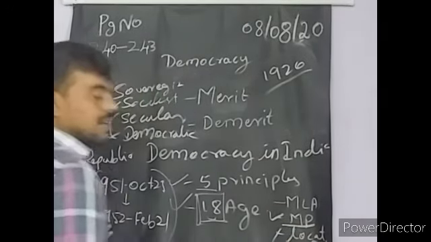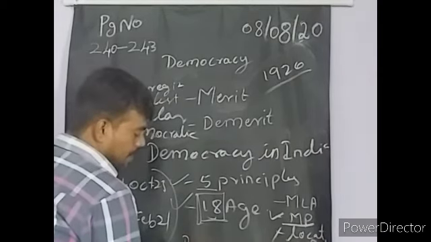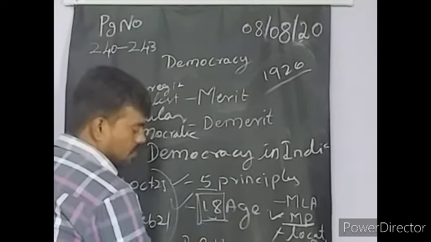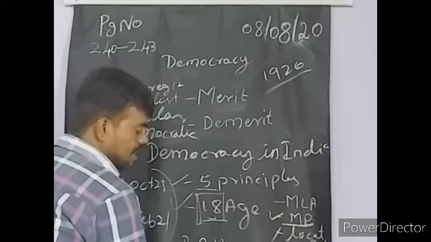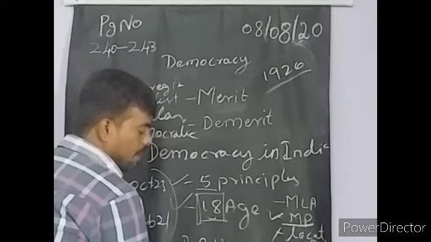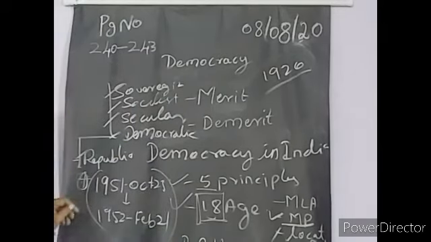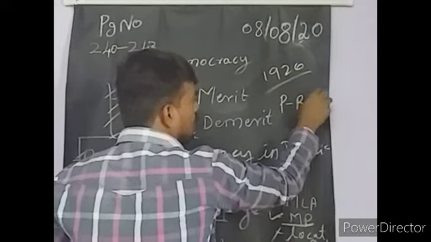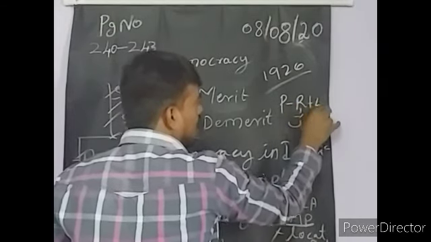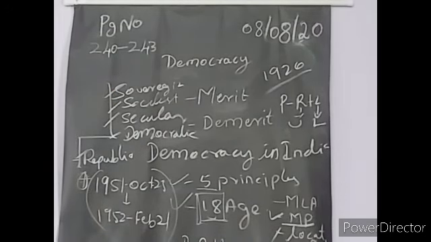Member of Parliament. Parliament is Rajya Sabha plus Lok Sabha. Rajya Sabha means upper house. We can call as upper house. Lok Sabha, lower house. Upper house and the lower house. Parliament, Rajya Sabha, Lok Sabha. Lower house will be Lok Sabha, upper house will be Rajya Sabha.